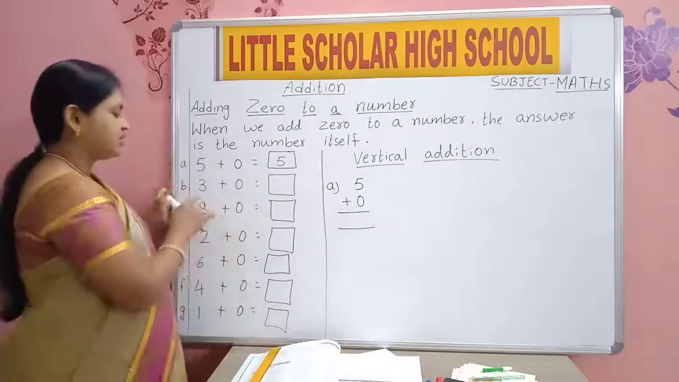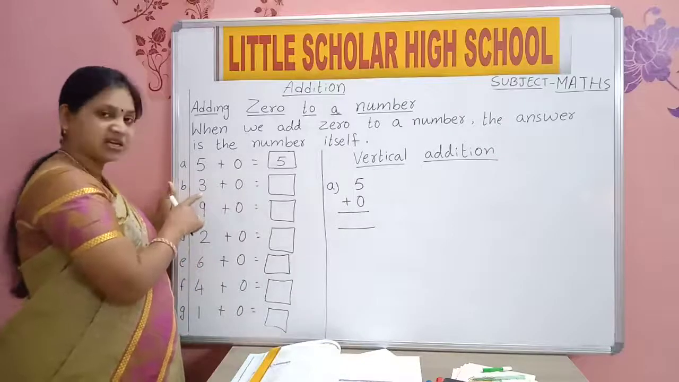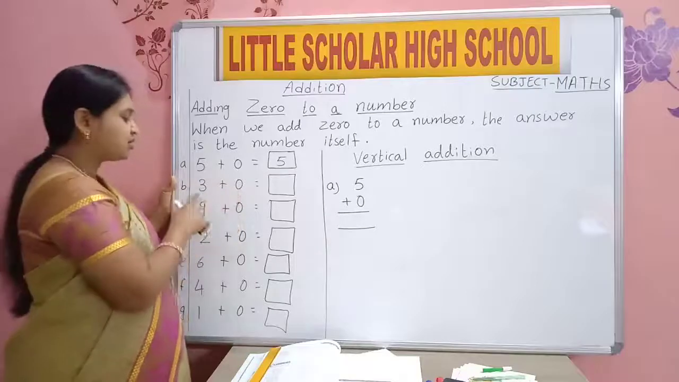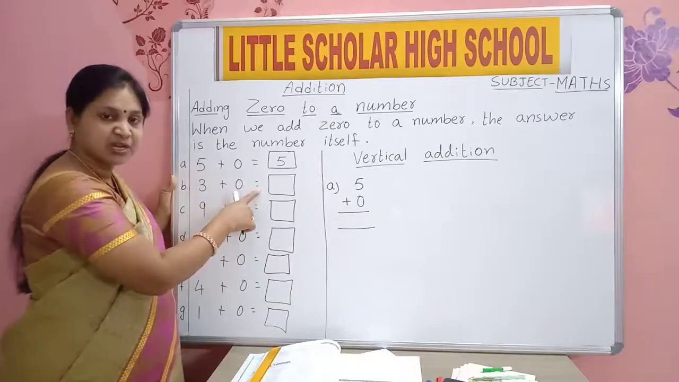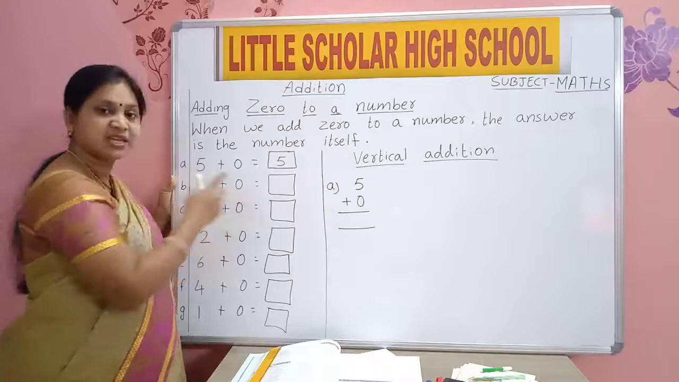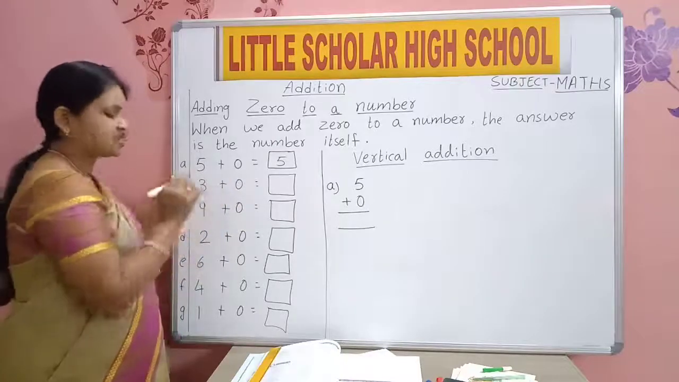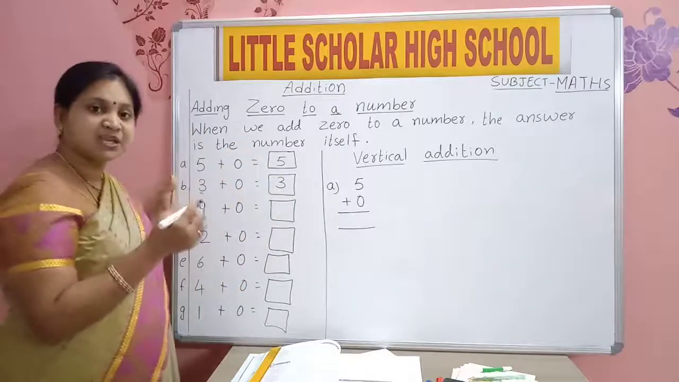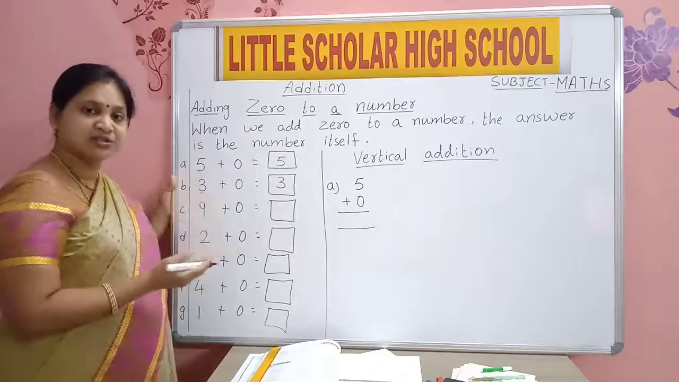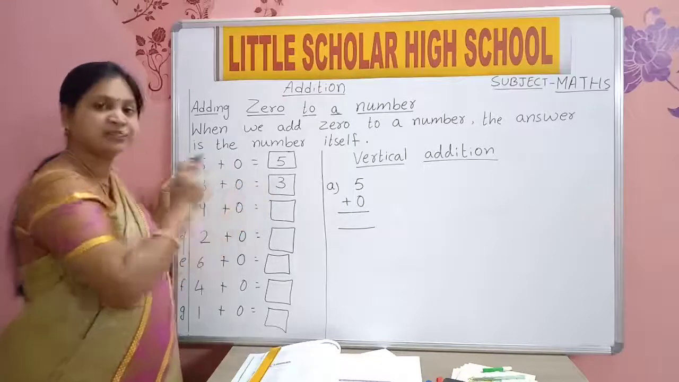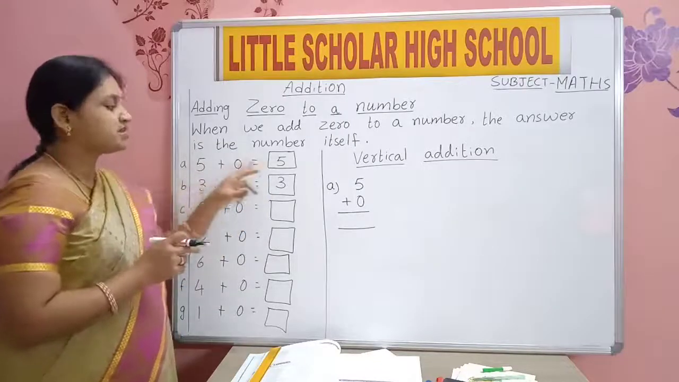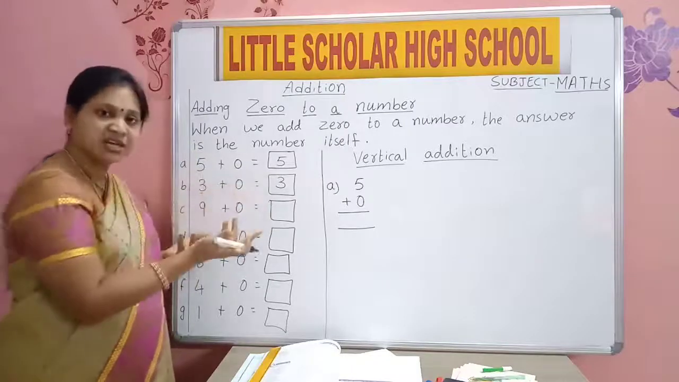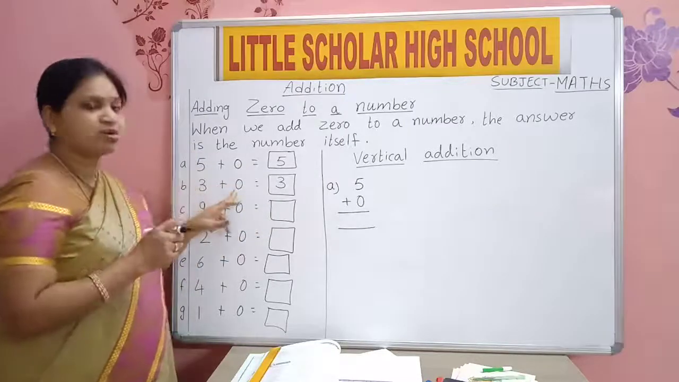Now read out the second one. 3, which sign is this? Plus 0. 3 plus 0 is equal to how much? Number itself. 3 plus 0 will be 3 only. Understood? 5 plus 0, 5, number itself. 3 plus 0, 3, number itself. Why? Because 0 means nothing.